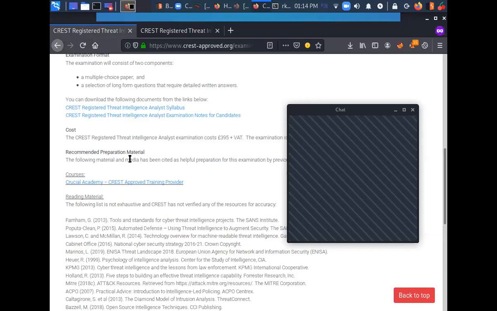Not only CREST, is there any other threat intelligence certification? I believe there is something offered. I believe it is CTIA. I'm not sure about that, which is why I'm saying you need to confirm this with the counselor.